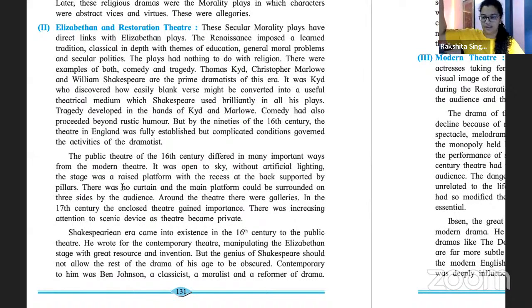It was open air theater, all right? There was no roof on top, okay? There was no artificial lighting, so it did not happen in the evening, it happened in the day. If there is no artificial lighting, then if I want to be able to see people, I need to be doing it in the day, unless it is a night setting play, okay?